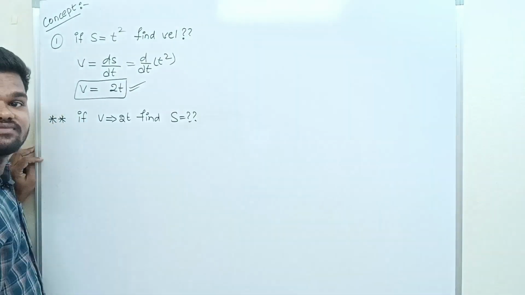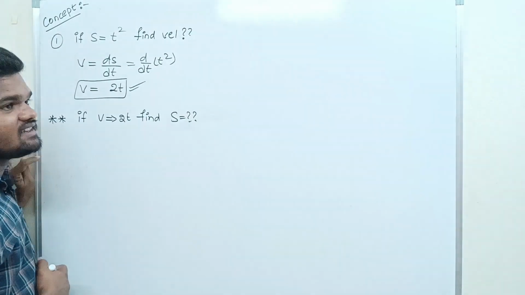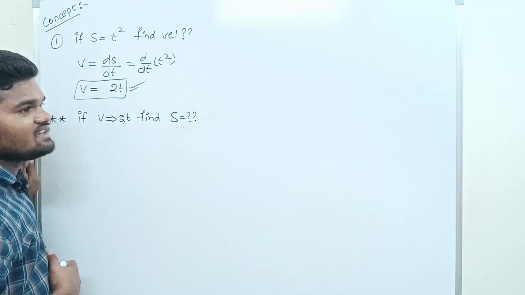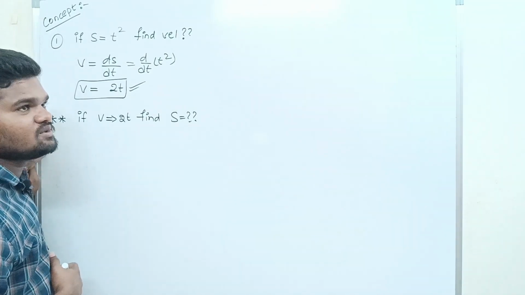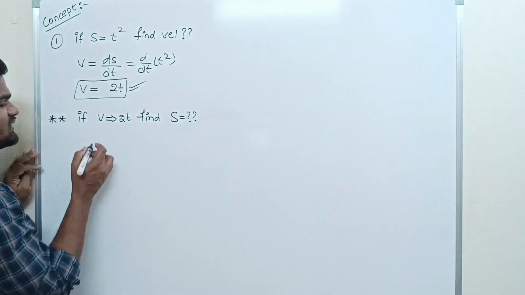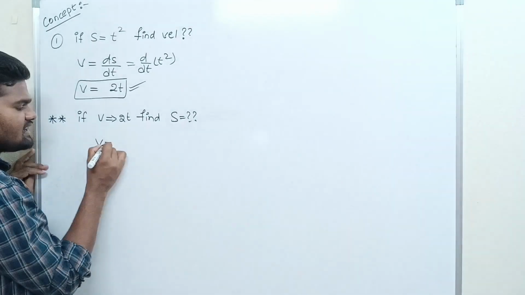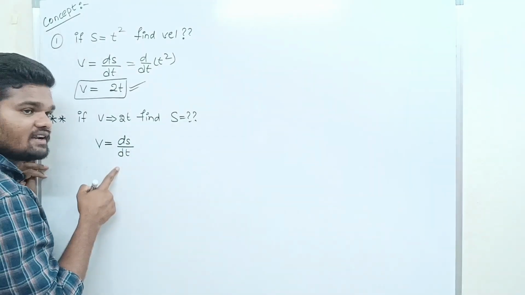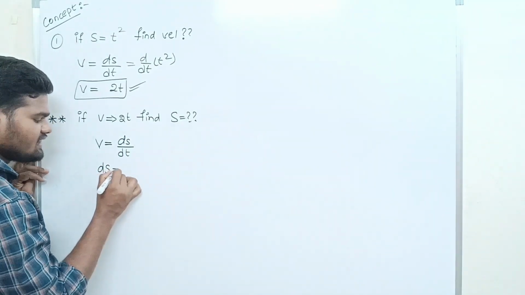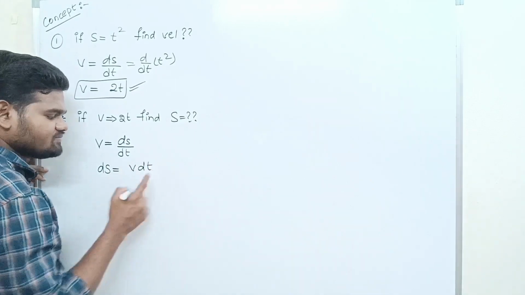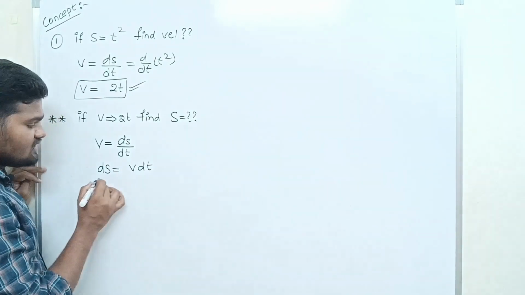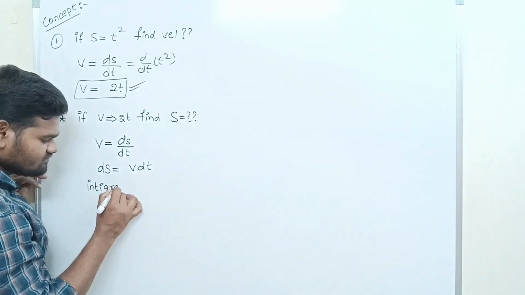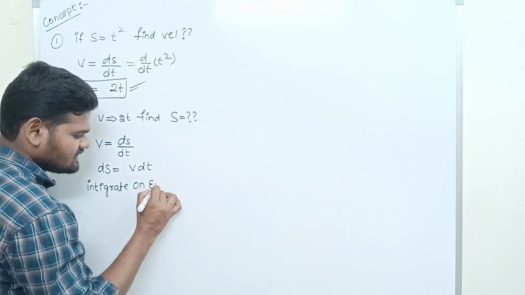This is the question. Think, think. 3, 2, 1, go. Right. So I'm just taking the velocity equation. What is velocity? ds by dt. So from this equation, I'm writing ds is equal to v dt. So I'm just integrating on either side.